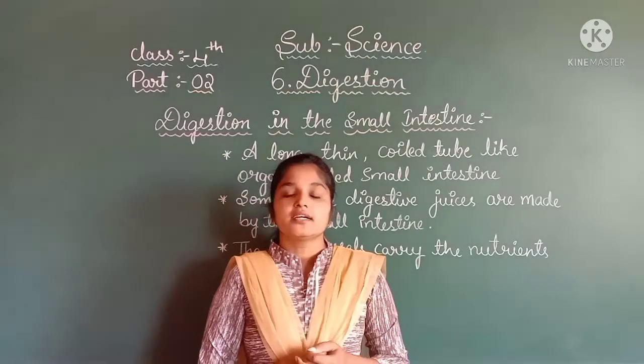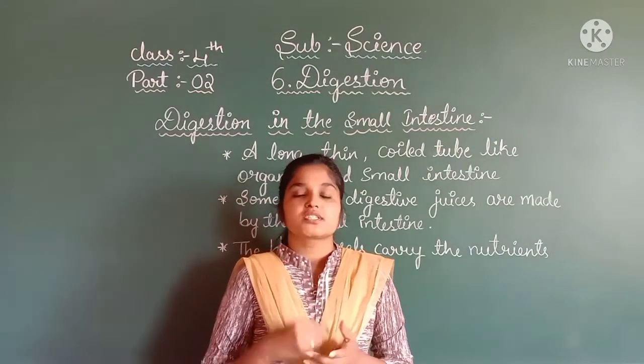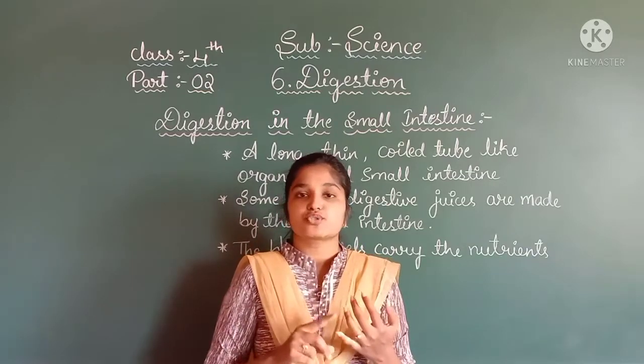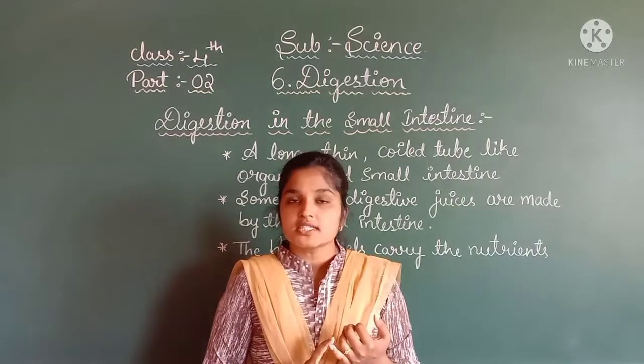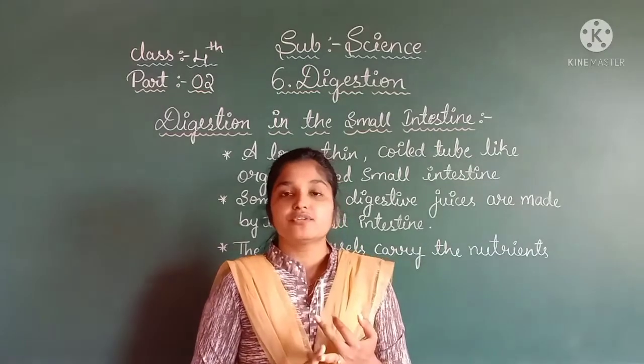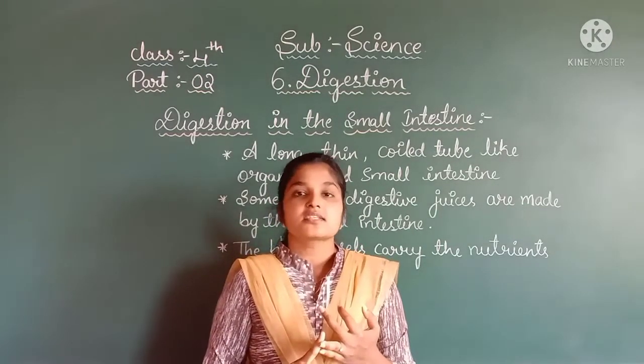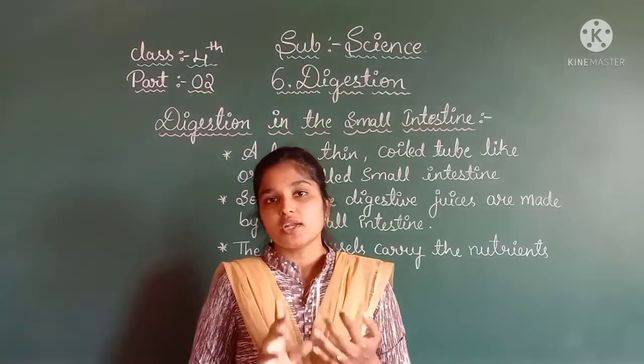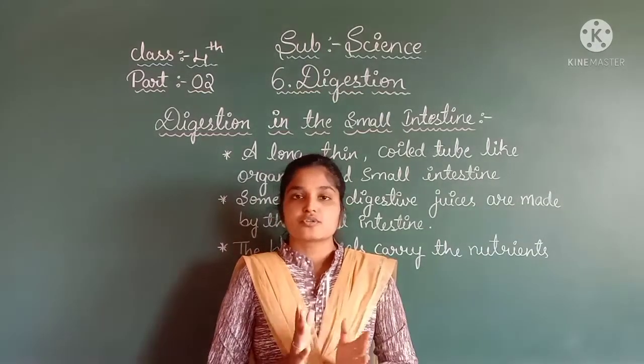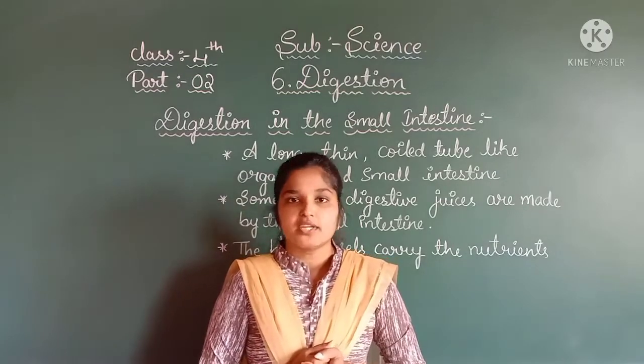The stomach performs three major functions. One, it stores the food for about 3 hours. It mashes and breaks down the food into a liquid mixture, and it passes the liquid mixture into the small intestine. All this we discussed in the part 1 video.